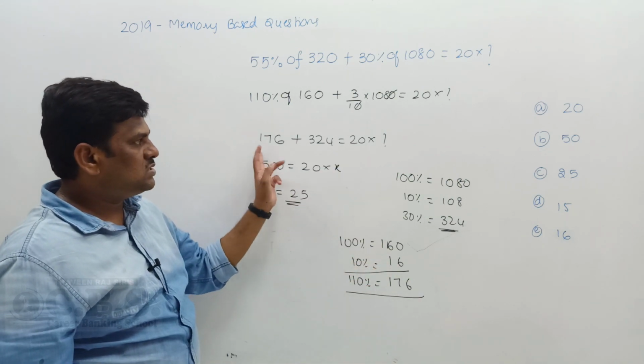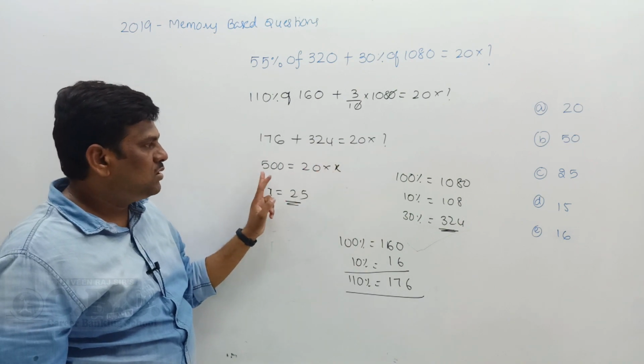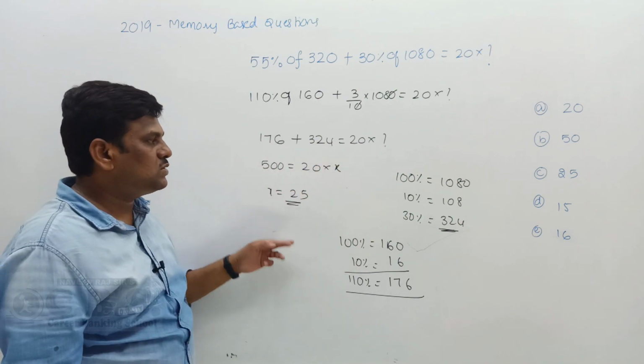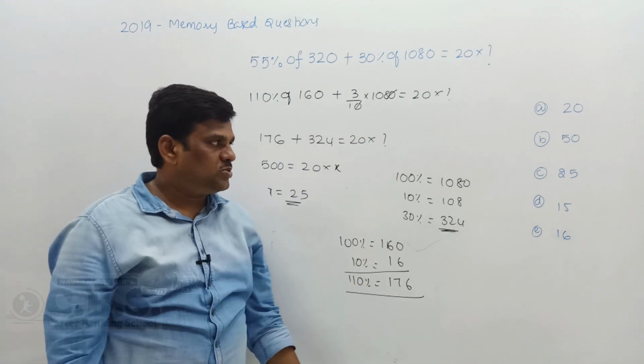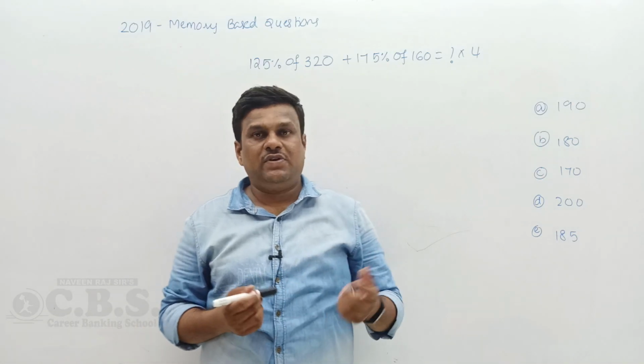These are other processes. 176 plus 324 gives you how much? 500. 500 is equal to 20 into x. x is equal to 25. The final answer is option C. Let's go for another question.